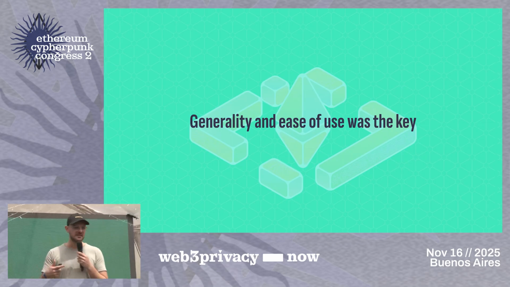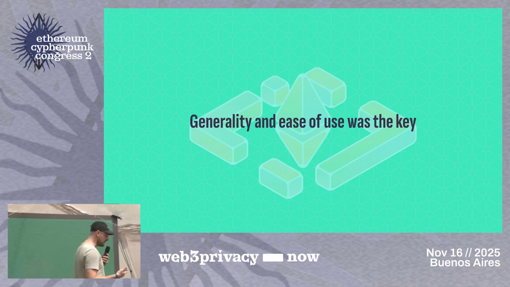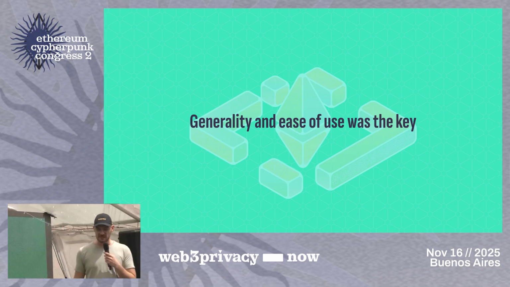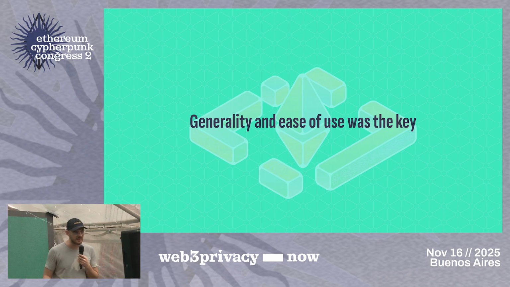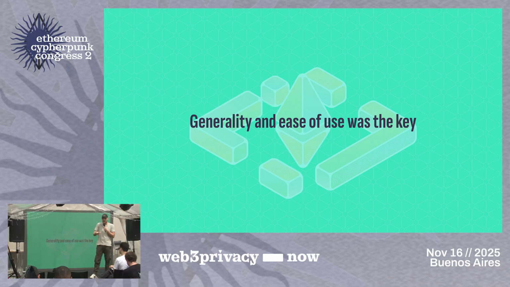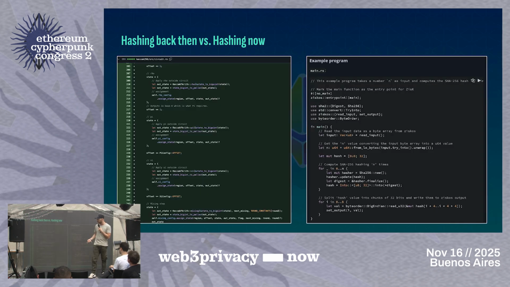So why these things became important and meaningful is not because they are some crazy moon math thing, but because they bring generality, right? It's significantly easier for me to build all of this cryptographic machinery if I can just write a C, Go, or Rust program and compile it down to RISC-V. That's immensely easier than what we did when we created the first ZK EVM, which is raw defining every single matrix point and value and all of the constraints involved.